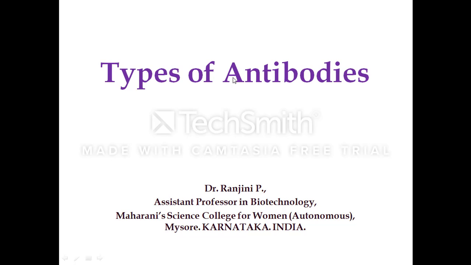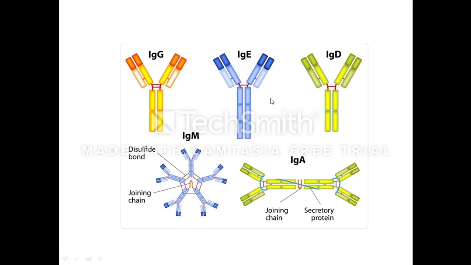In this session, we learn about types of antibodies. The amino terminal part of the chain, that is the immunoglobulin, consisting of around 100 to 110 amino acids, showed variation among myeloma heavy chains and was therefore called variable region.